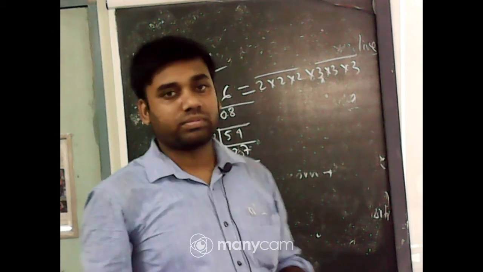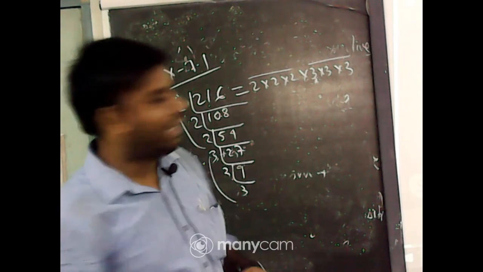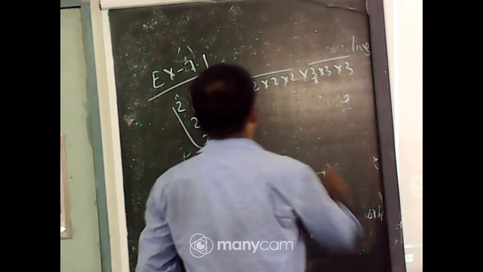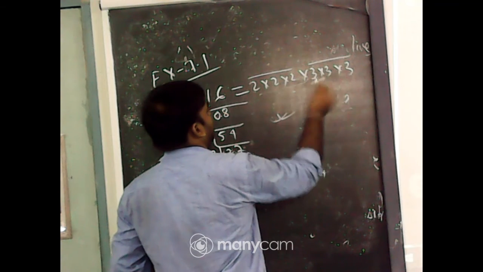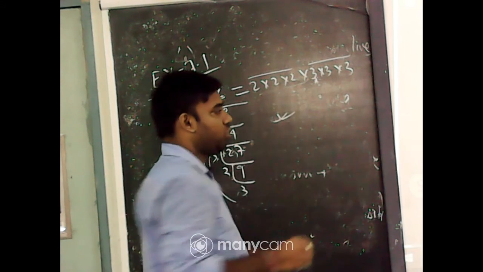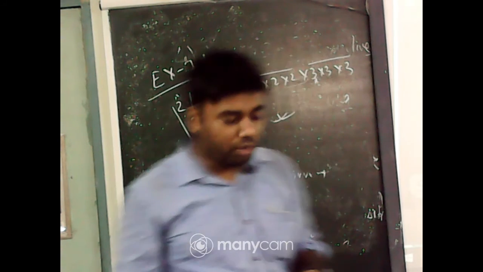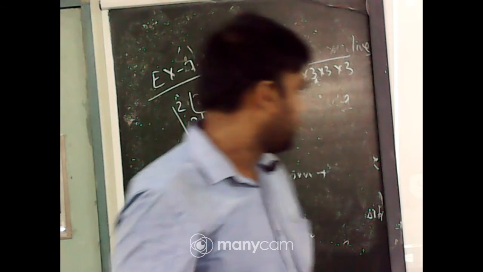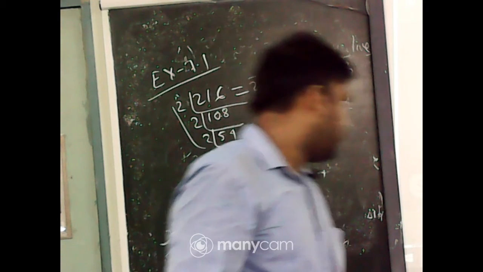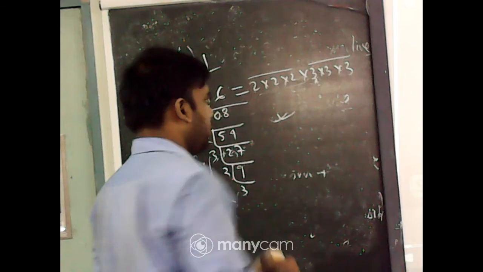So 216 is a perfect cube number because the factors are in triplet form. Got it, students? Any problem? Yes, it is a perfect cube number. Okay. Next question.